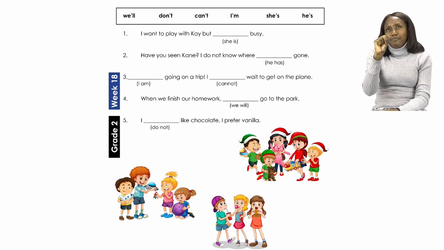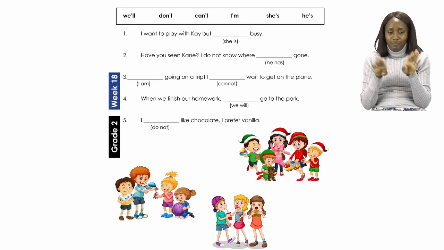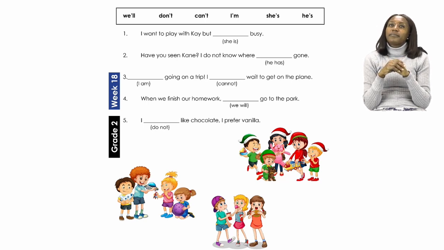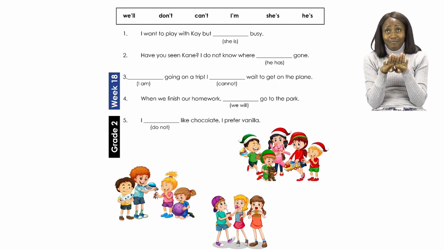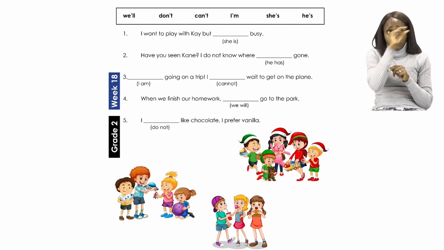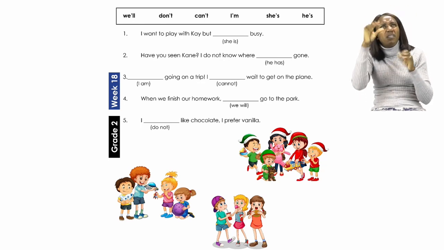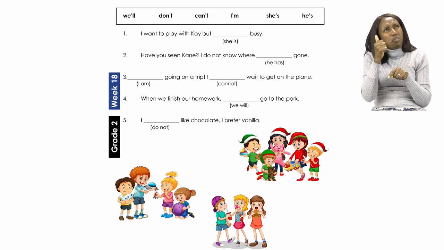So then the last part of that sentence will read, I do not know where he's gone. Okay, so grade 2s, you can now do the rest of the sentences all by yourself. Please remember to use the words given in brackets as clues, which will help you to find the right contraction.